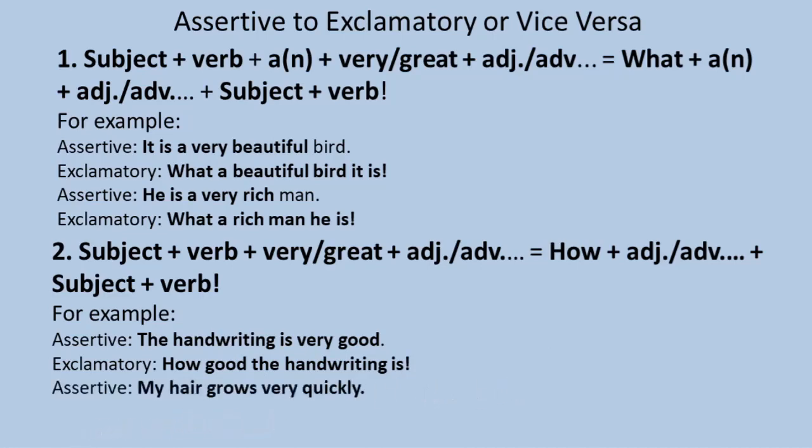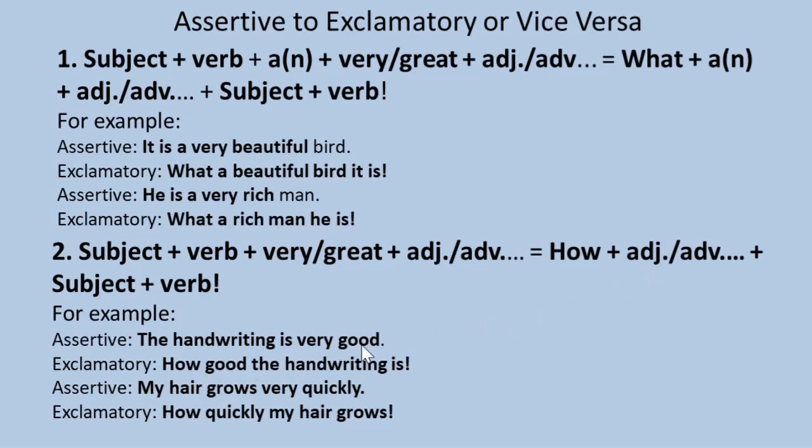Assertive: My hair grows very quickly. Exclamatory: How quickly my hair grows. So here there is no an or a, so the exclamatory sentence will begin with how, then we have to use the adjective.